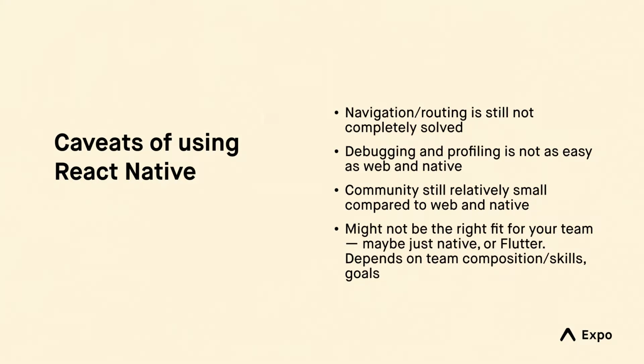Debugging and profiling is not as easy. You have your code essentially running in JavaScript, and then you have this other runtime in native on iOS and Android, which you may or may not be super familiar with the internals of. So if something goes wrong there, you might not know really what's going on. The action that triggered it might come from JavaScript and then follow through to native and then come back to JavaScript. How do you trace that? You can't really step through every step of the way. So that's a little difficult.